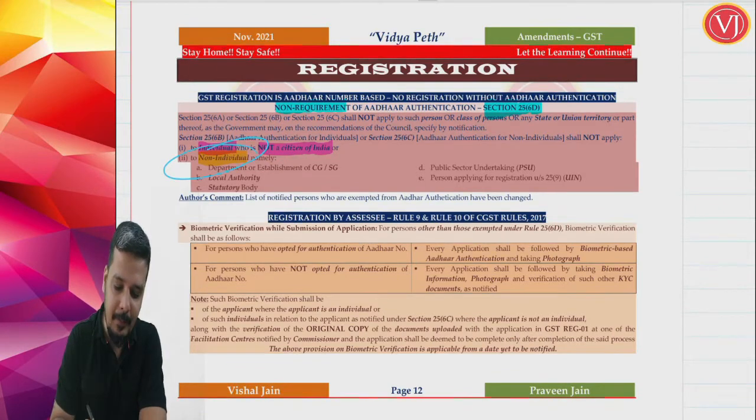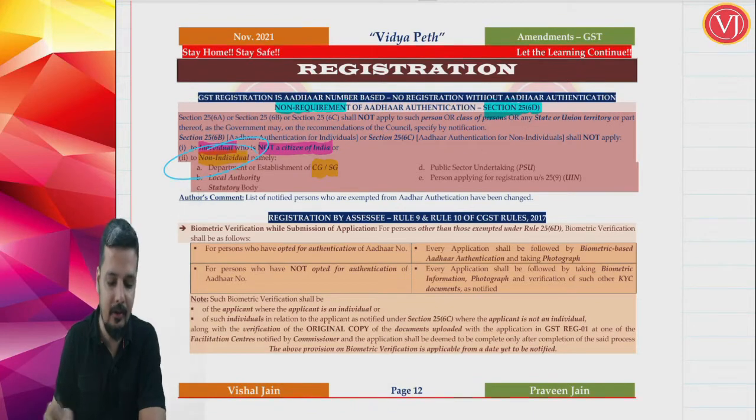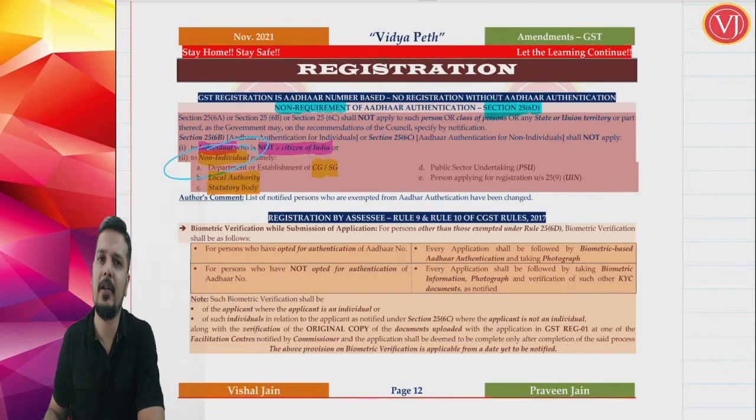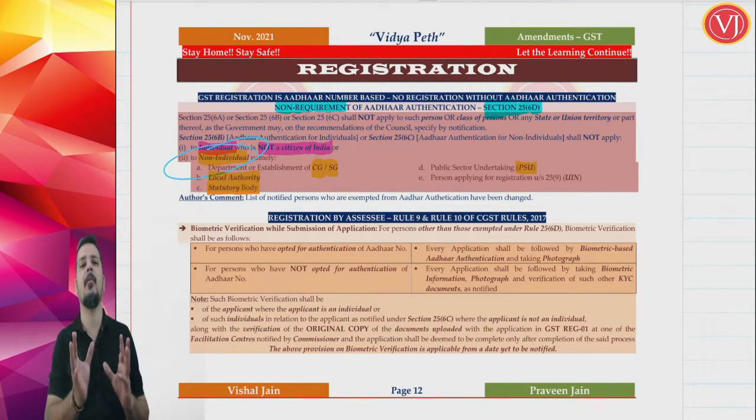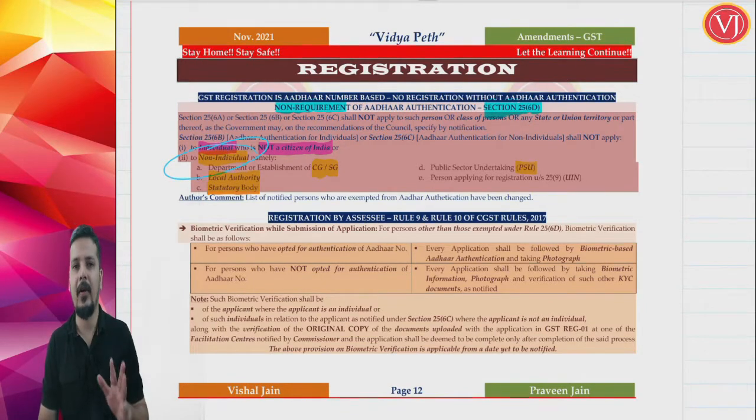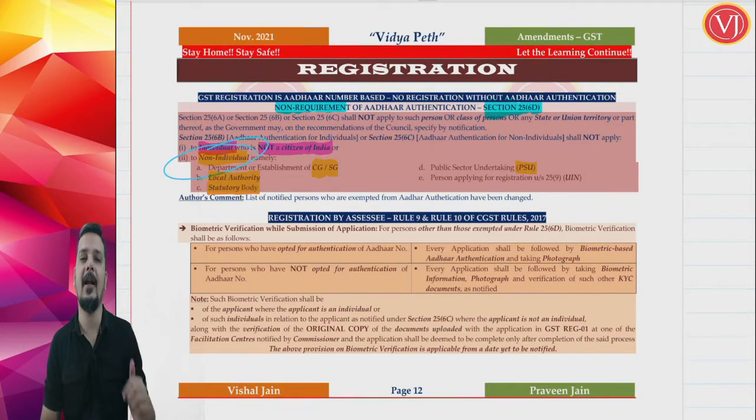When you talk about department or establishment of central government, state government, no need of Aadhaar authentication. Local authority, no need of Aadhaar authentication. Statutory body, no need of Aadhaar authentication. Public sector undertaking, no need of Aadhaar authentication. Basically you are talking about government bodies and government undertakings. The first point talks about central government, state government departments, local authority, the first 2 points. Then you are talking about statutory body and public sector undertaking. So the first 4 points focus on government bodies or government undertakings.